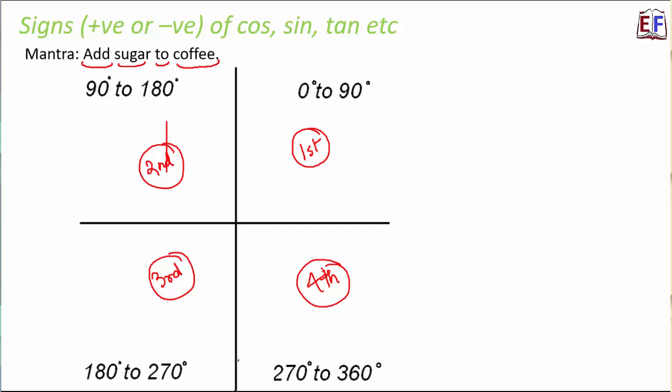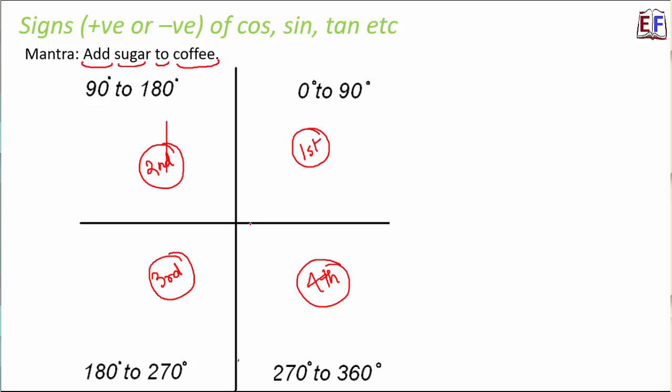First quadrant essentially means the value of theta would be between 0 to 90. Second quadrant 90 to 180, third is 180 to 270, and fourth is 270 to 360. So basically one complete rotation, which is 360 degree, has been divided into 4 equal quadrants, right?